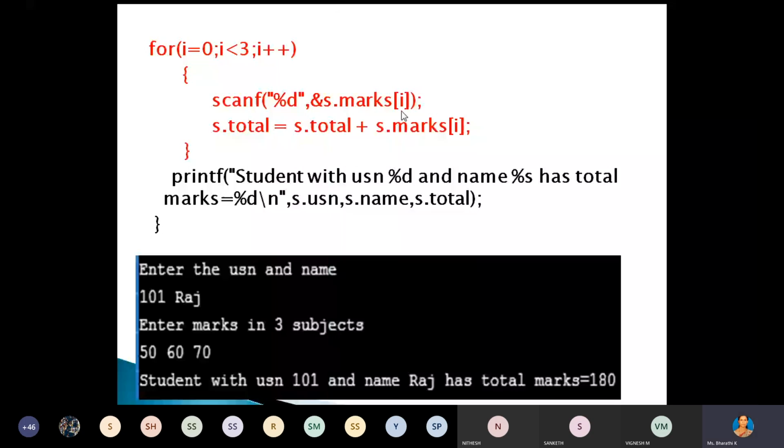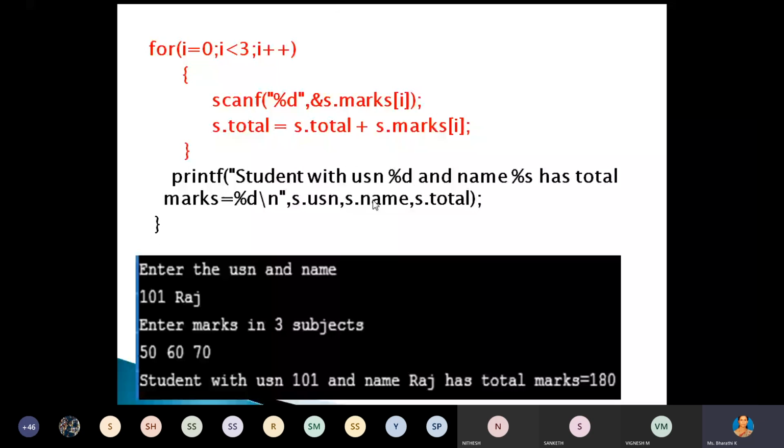Read 3 subjects' marks from index 0 to 2, then add those 3 subject marks and store the result in one variable, total. Finally, display the student USN, name, and total marks.